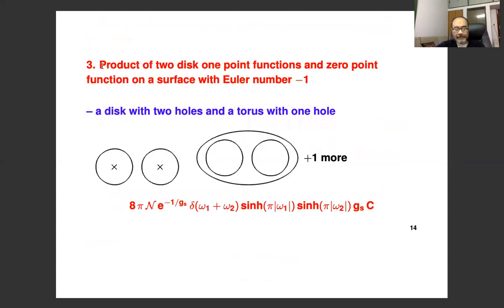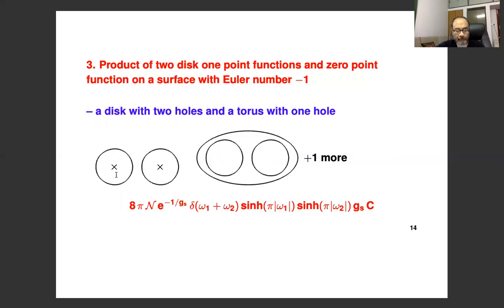And the final diagram is a product of two disk one-point functions and a 0-point function on a surface of order number -1. So there are in fact two such surfaces. One is a disk with 2 holes, and another one is a torus with 1 hole. Here I have drawn only one of them, a disk with 2 holes. The other one will again contain the product of two disk one-point functions and a torus with 1 hole.